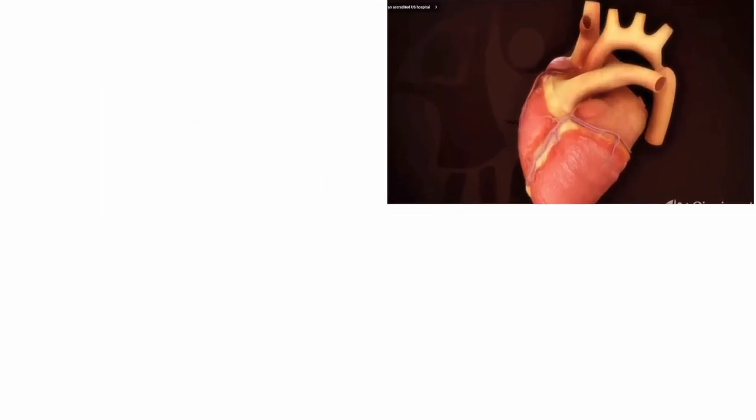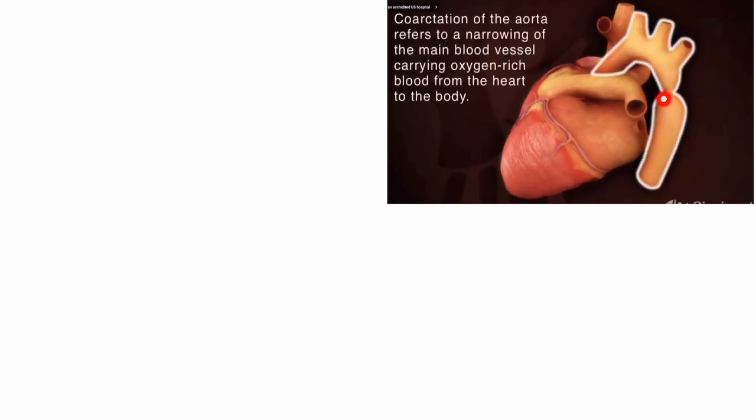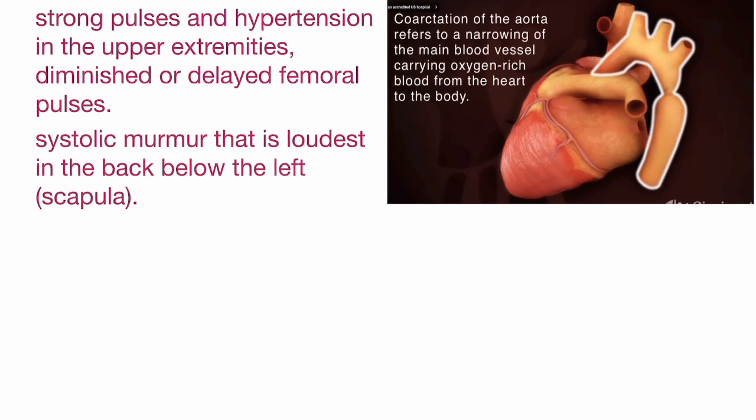Another cause here, other than kidney, is the heart: coarctation of the aorta, narrowing of the blood vessel here. How can I clinically see this patient? I will palpate the pulse in the hand and femoral. Hypertension in the upper extremity, with diminished or delayed femoral pulse. I will see femoral delay and weak femoral pulse, and maybe I hear systolic murmurs loudest in the back below the left scapula.